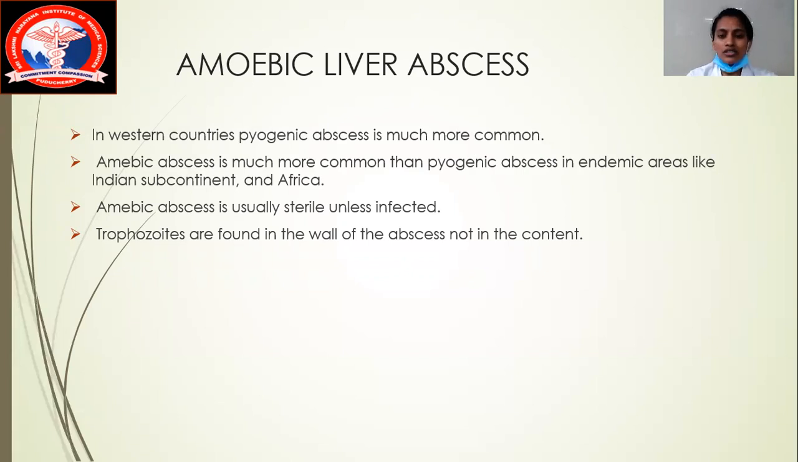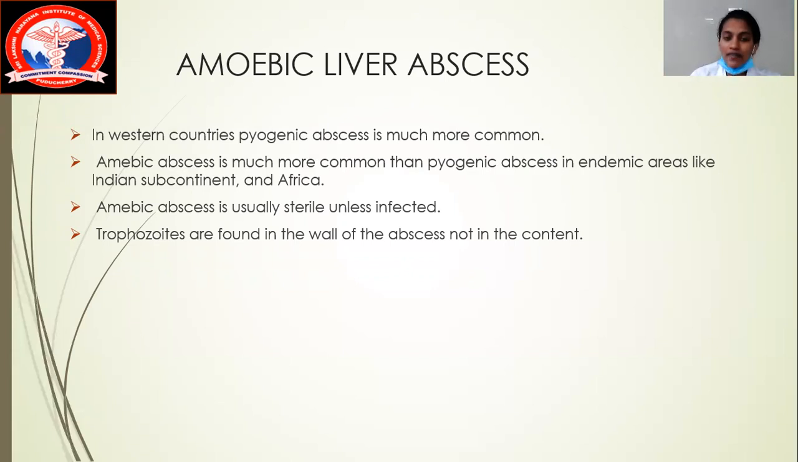So this is how you will think of amoebic liver abscess. If you do an FNAC, we can see it is a sterile one unless it is infected. Also, if I remove bits and pieces of the amoebic liver abscess wall and look through a microscope, I can see trophozoites of Entamoeba histolytica on the walls of the abscess.